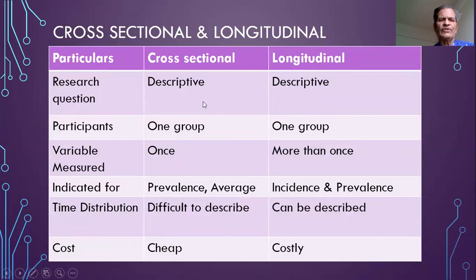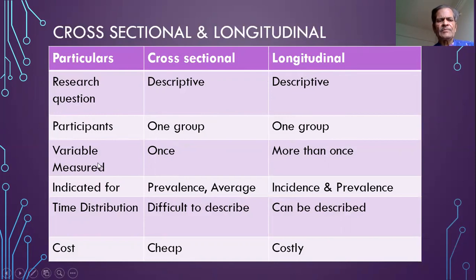So there is no difference as far as the research question is concerned in the two types of studies. Similarly, there is only one group involved. No comparison group is there in both the types of the studies. So participants are from only one group of individuals in the study.